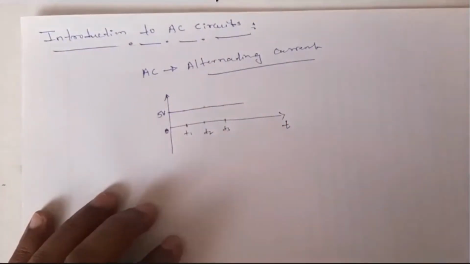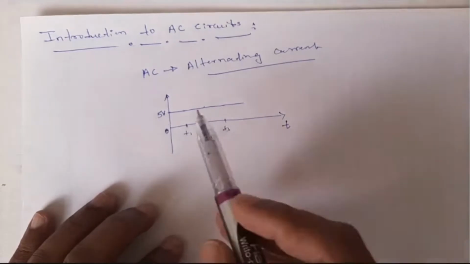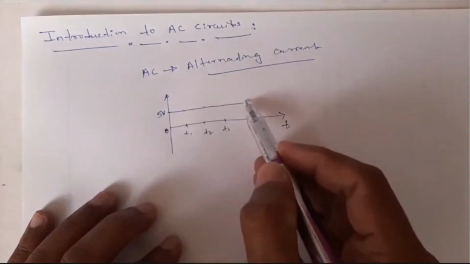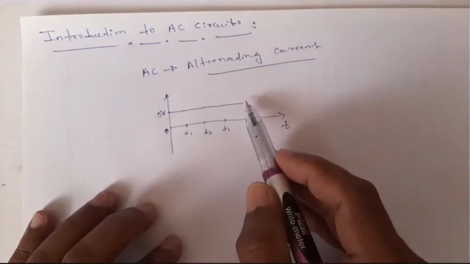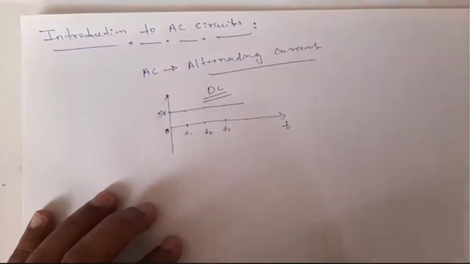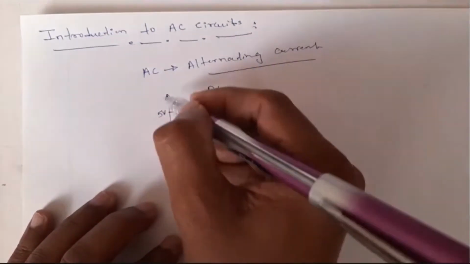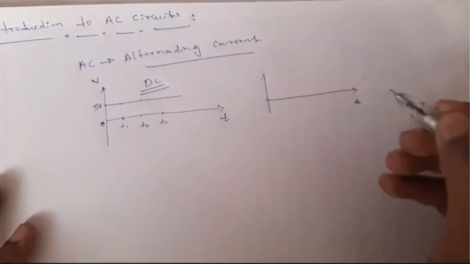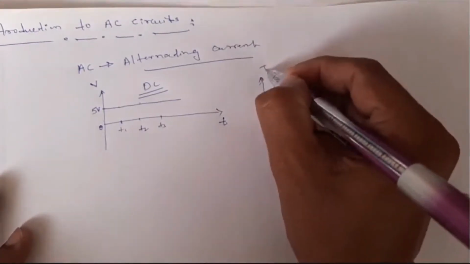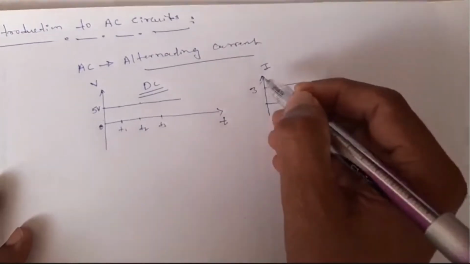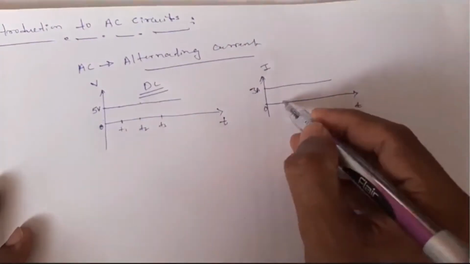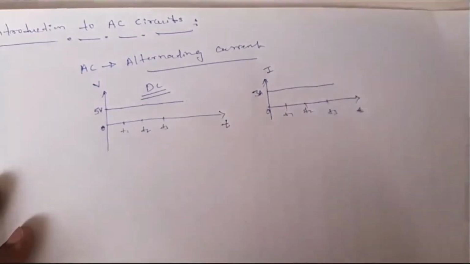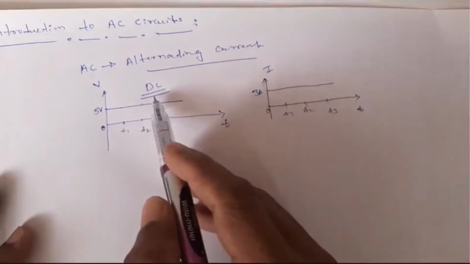Such a source we call a DC, meaning direct current, which is a steady state current. Its amplitude will not change with respect to time. Its amplitude remains constant. So this is a DC, and this is actually a V, meaning it is voltage. Similarly, current can be the same at any point of time t. If I consider this as I, it will remain the same. For example, if it is 3 ampere, whether it is t1, t2, or any other t, it will remain 3 ampere only. This is a DC voltage source, and this is a DC current source.